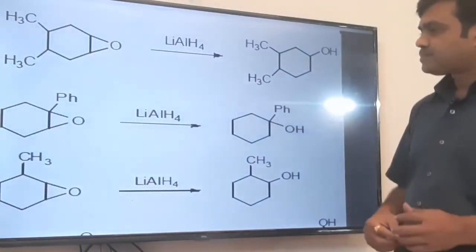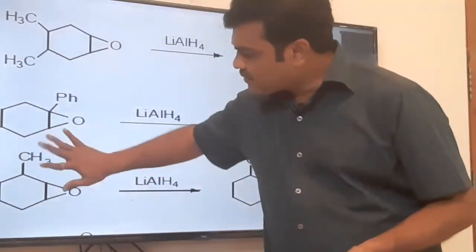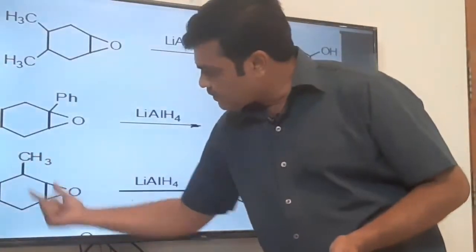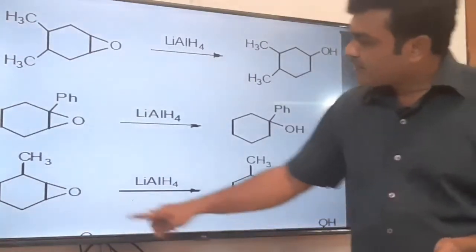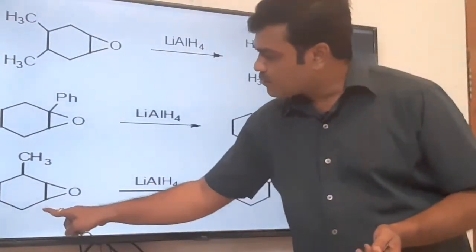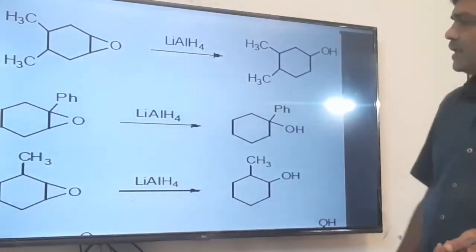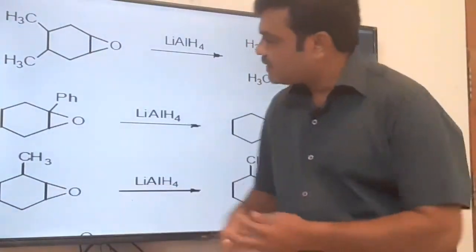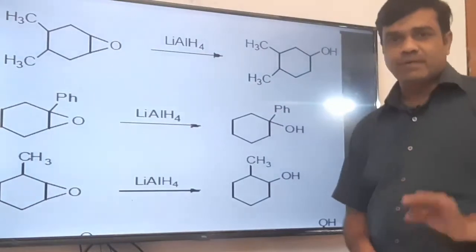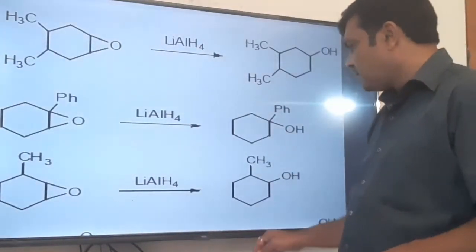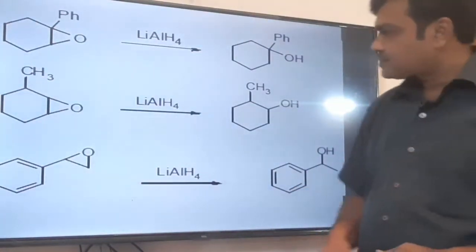Now in this case, it is the more substituted side because the bulkier side is here, as compared to this, which is the less substituted side. So the hydride ion will attack from the less substituted side. The bond will open here, hydride ion goes here, and OH goes here. The hydride ion will not attack from the front side because the bulkier group is on this side. So in almost all these examples, what you have to remember is that the hydride ion attacks from the less crowded side.